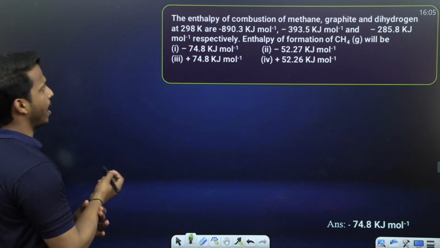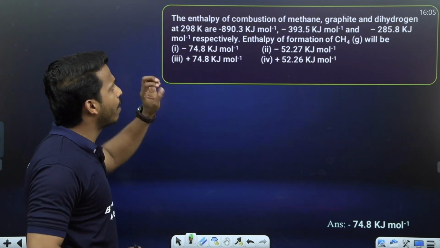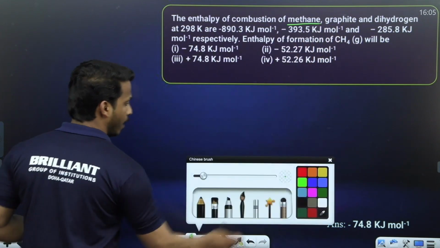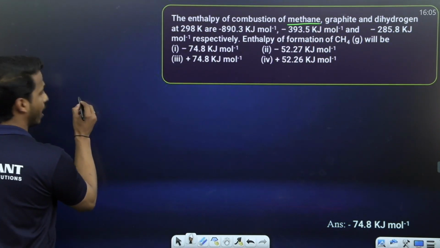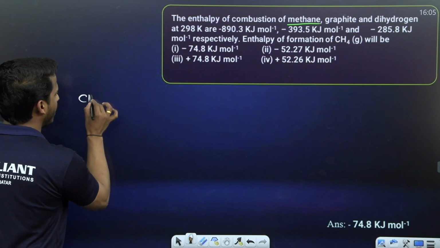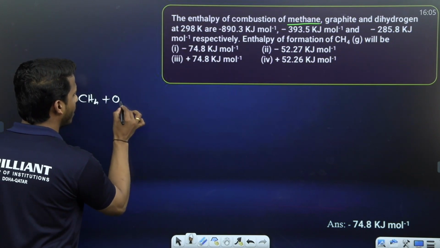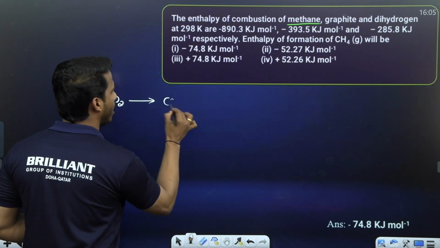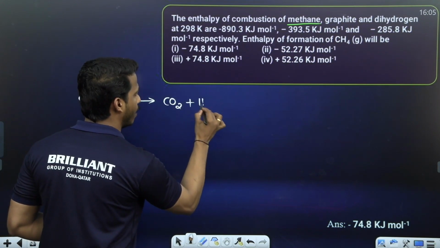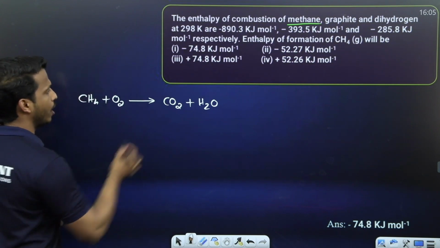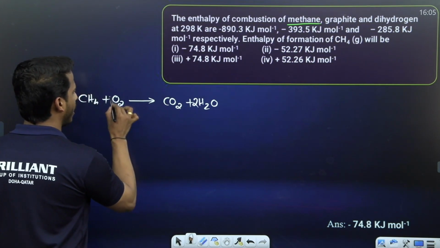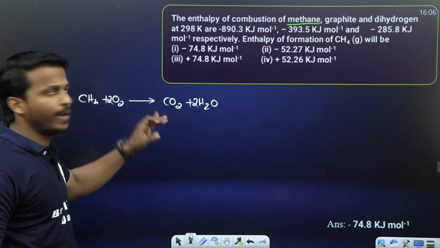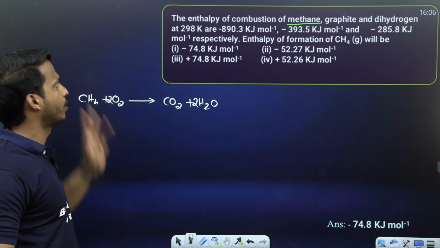Okay, let us start. The enthalpy of combustion of methane. Dear all, what is methane chemically? Methane is CH4, right? Okay, listen carefully all of you. Methane is CH4. What happens when methane undergoes combustion? When methane undergoes combustion, we will get carbon dioxide and water, right? So while balancing, you will get 2H2O and 2O2. Okay. Enthalpy of combustion of methane. Yes, methane undergoes combustion. We got the equation.